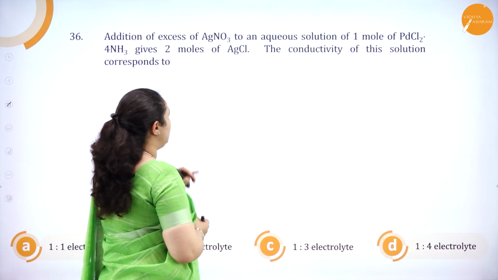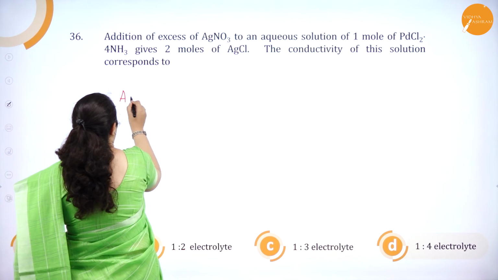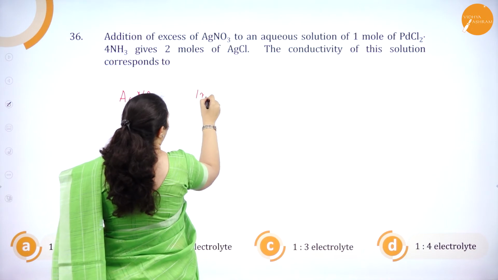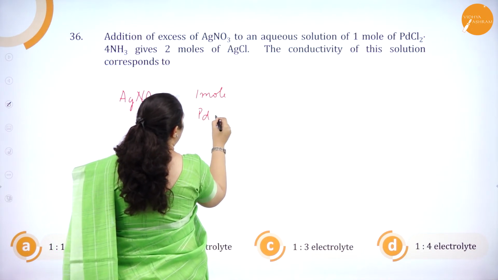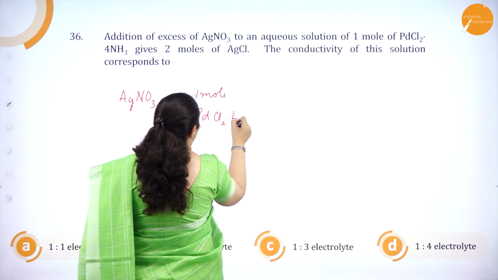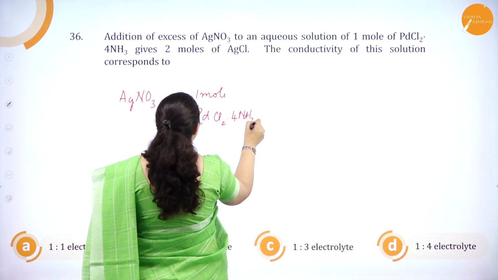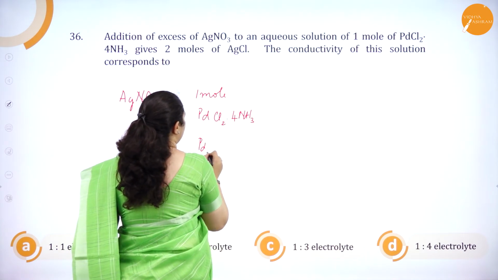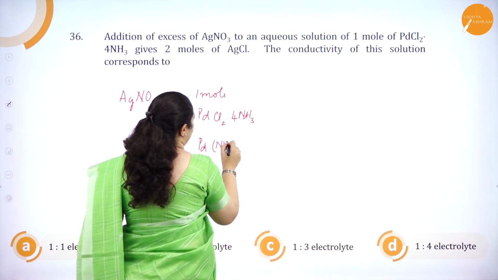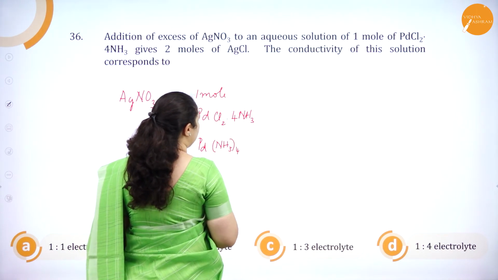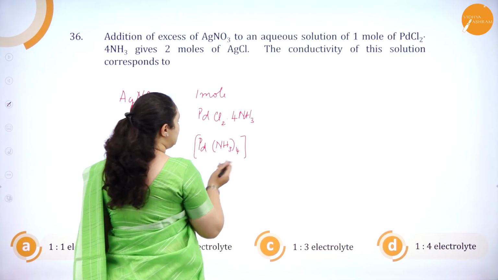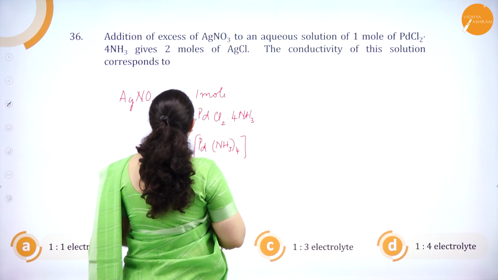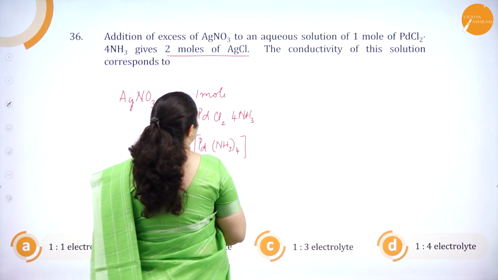Addition of excess of AgNO3 to 1 mole of PdCl2.4NH3. As it is like this, it is understood that it should be a coordination compound, with NH3 4 times. We will see whether chlorine is a counter ion or whether it is acting as a ligand here. It gives 2 moles of AgCl.